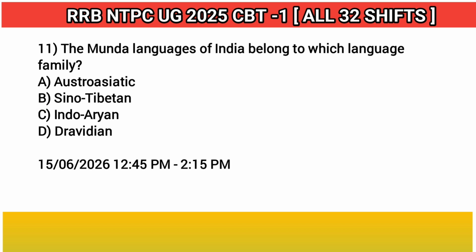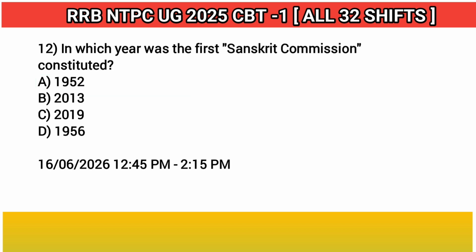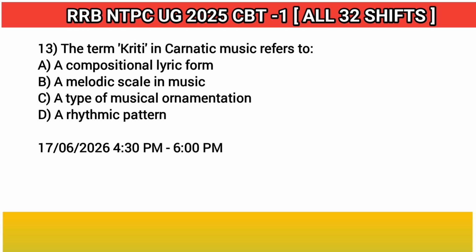11. The Munda languages of India belong to which language family? Answer: A. Austro-Asiatic. 12. In which year was the first Sanskrit Commission constituted? Answer: D. 1956. 13. The term Kriti in Carnatic music refers to? Answer: A compositional lyric form.